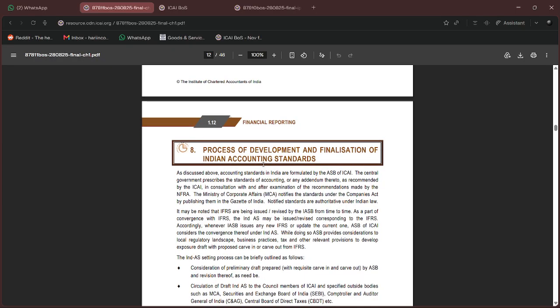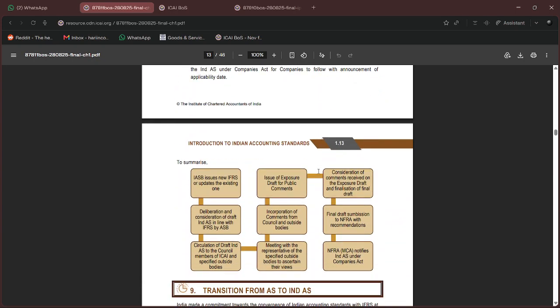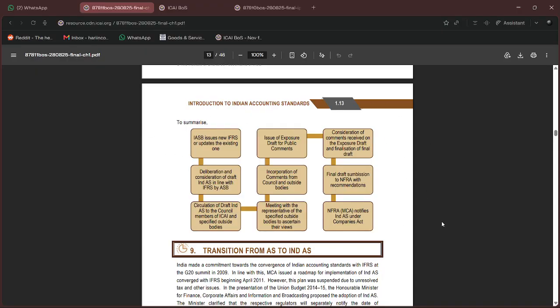Next, process of development and finalization of IndAS. This is nothing but the summarization of how IndAS has come into the picture. So the IASB issues new IFRS or updates the existing one. And what we do is we also deliberate and try to bring IndAS in line with IFRS. Then draft IndAS goes to the council members of ICAI for comments, and we listen to their views and incorporate those comments. The exposure draft is sent out for public comments, we receive the comments, we consider them, then we make changes if anything is necessary.